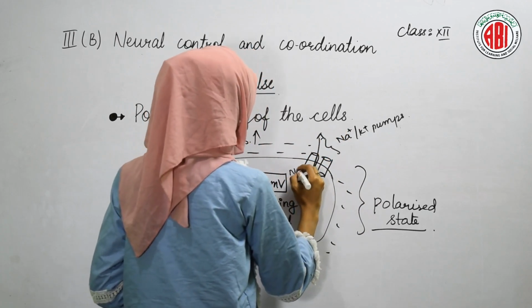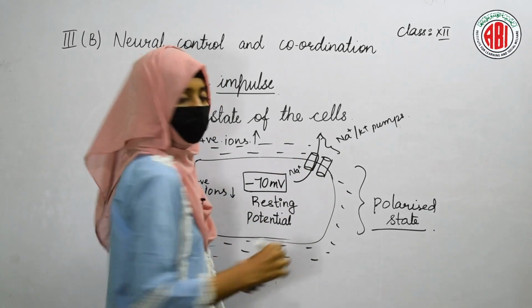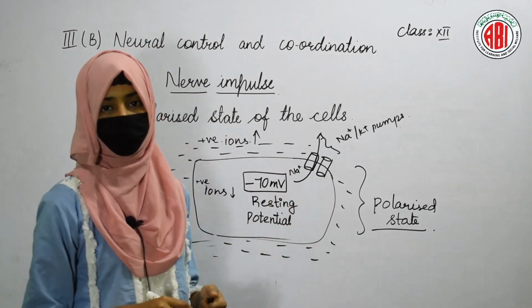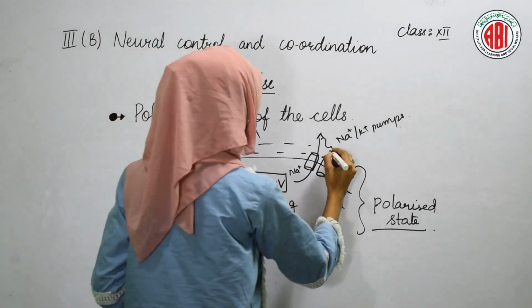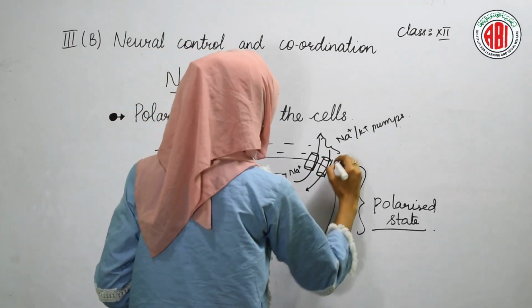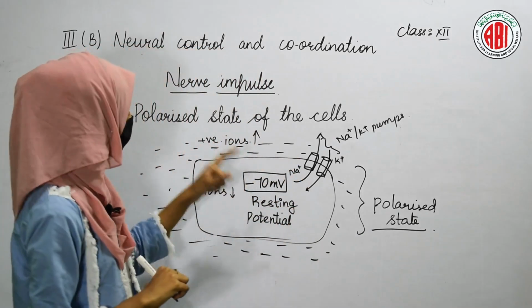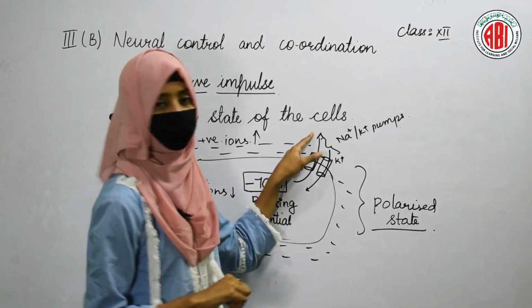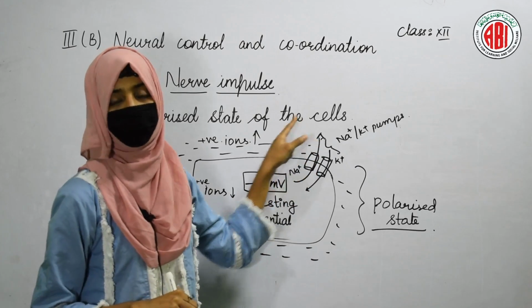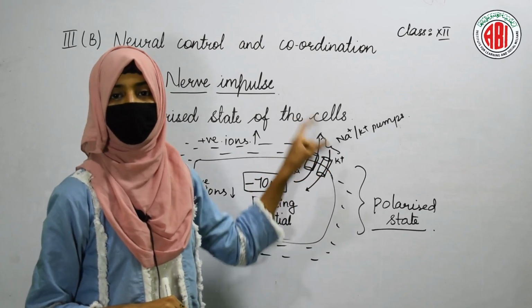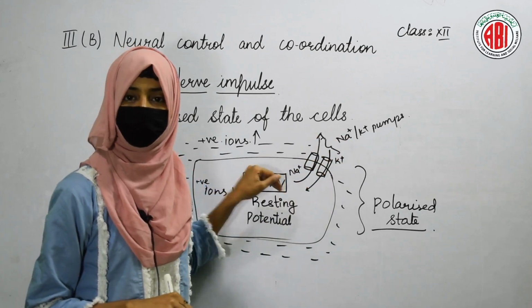So sodiums are moving out of the cell, but in turn the other positive ions can enter into the cell. For example, potassium ions. Whenever the sodium ions are moving out of the cell, at that time the potassium ions which are there in the interstitial fluid can move into the cell.